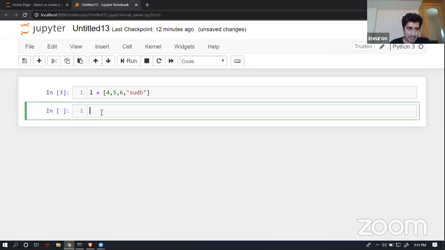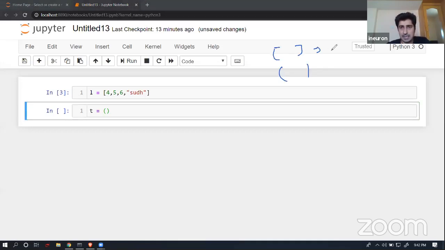Now, in today's session, I will be talking about another kind of collection, which is nothing but tuples. Let's try to understand the difference between list and tuples. Whenever you create a list, you always use the square bracket.